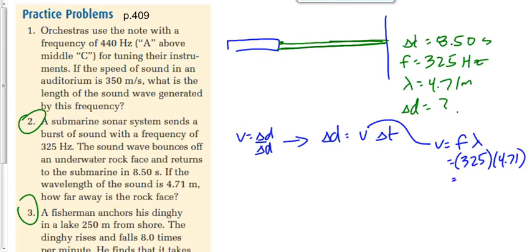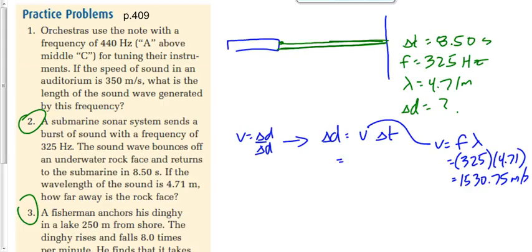Who's got a value for speed there? 1530.75, thank you. It's pretty fast, eh? The speed of sound in air depends upon the temperature of the air. Today, sound would travel a little bit slower than it would have traveled yesterday. The warmer the air is, the faster it travels. But it's somewhere, depending upon the temperature, around 340, 345 meters per second. Here we're talking about 4 or 5 times the value of the speed of sound in air. It travels a lot faster in water than it does in air.